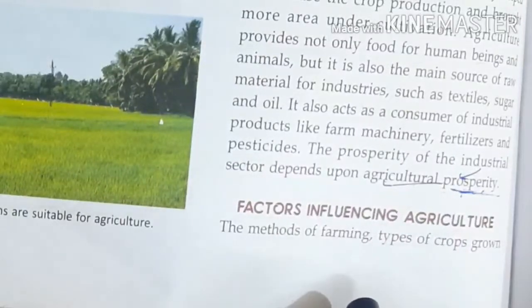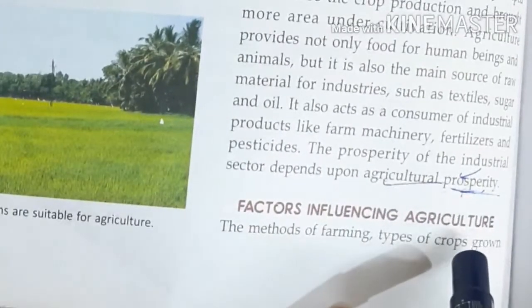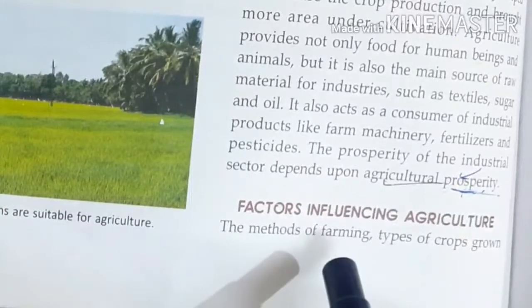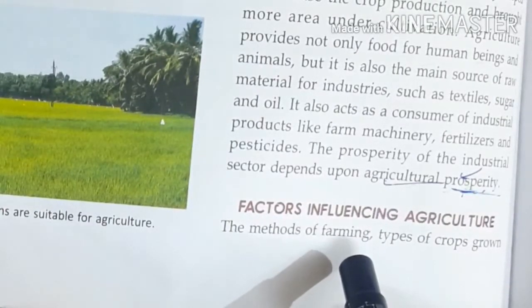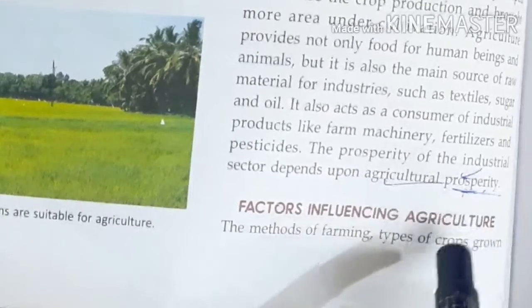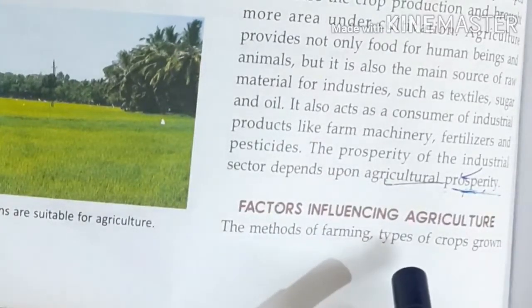Next topic we will read is the factors influencing agriculture. मतलब, what are the various factors upon which agriculture is dependent? So there are four factors. First factor is relief, second climate, third soil, and fourth one is economic factor.